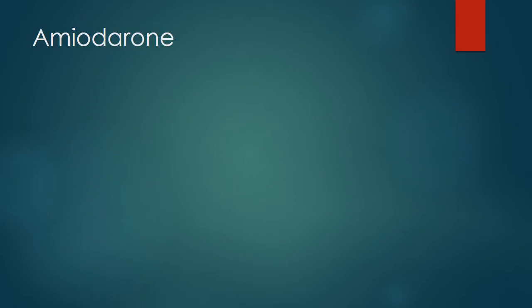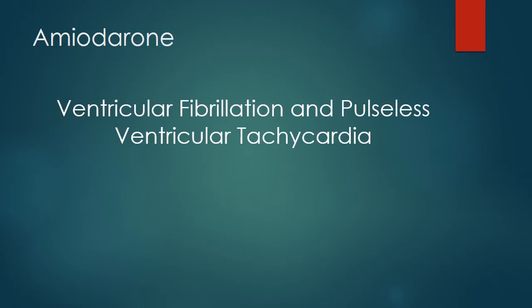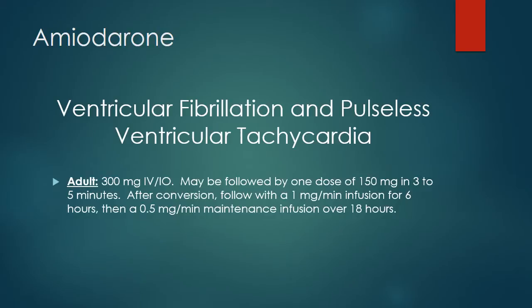Dosage: ventricular fibrillation and pulseless ventricular tachycardia. The adult patient will receive a 300 milligram bolus IV or IO. It may be followed by one dose of 150 milligrams in 3 to 5 minutes.